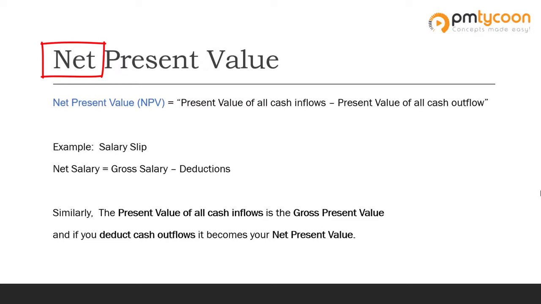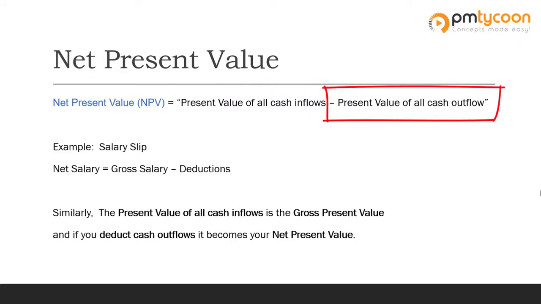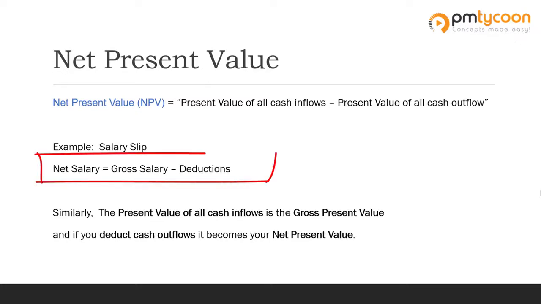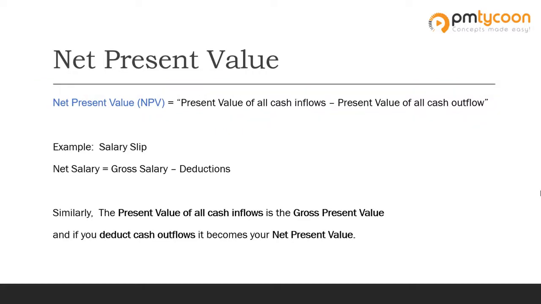Net present value means from the sum of all present values you need to remove the cash outflows. If I have to give you an example, in your salary slip, your gross salary is the sum of all your income, and if you remove your taxes, your savings, etc. from that, you would be left with your net salary. Likewise, for net present value, you need to remove all the cash outflows from the sum of all present values. Let's do an example calculation and it'll be easy to know.